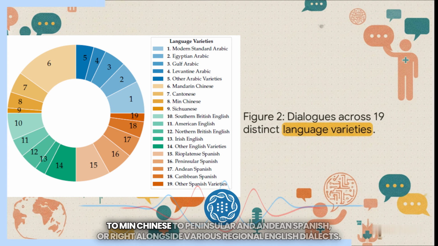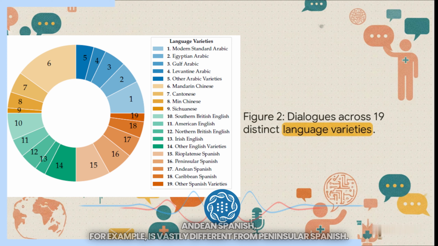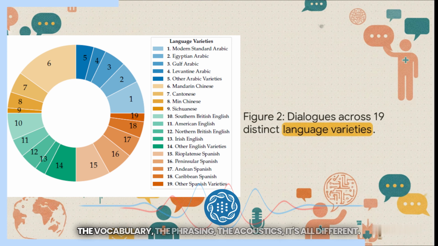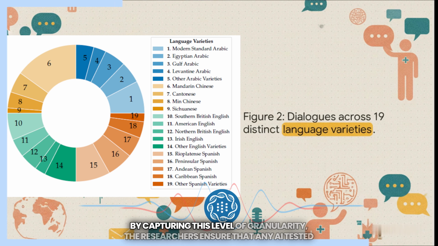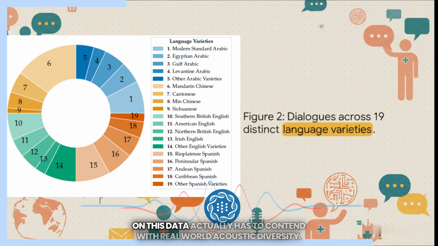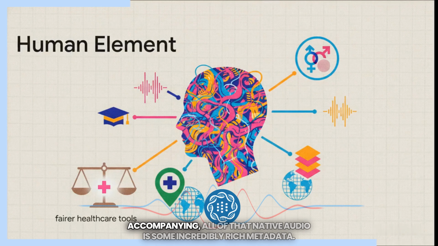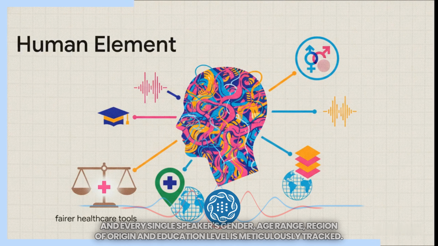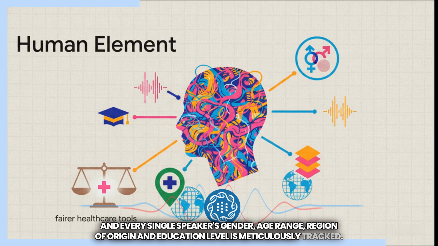Treating a language as a monolith is a huge mistake. Andean Spanish, for example, is vastly different from Peninsular Spanish. The vocabulary, the phrasing, the acoustics, it's all different. By capturing this level of granularity, the researchers ensure that any AI tested on this data actually has to contend with real-world acoustic diversity. Accompanying all of that native audio is some incredibly rich metadata. Every single speaker's gender, age range, region of origin, and education level is meticulously tracked.